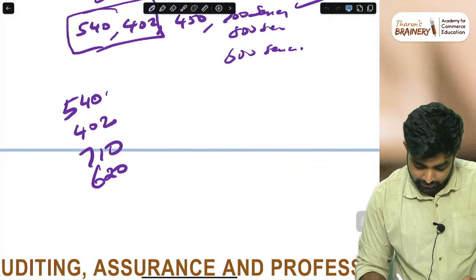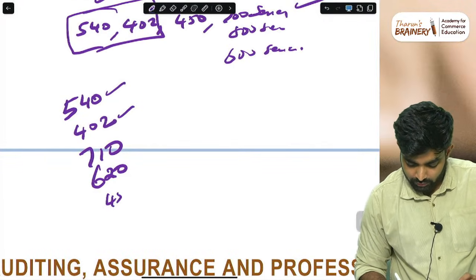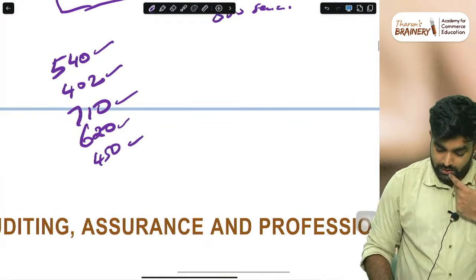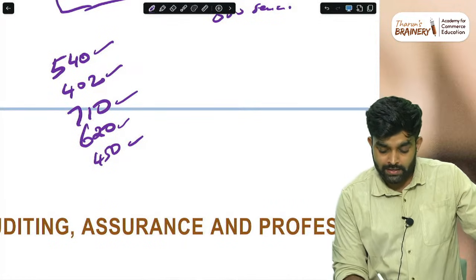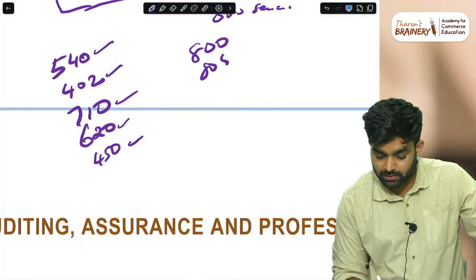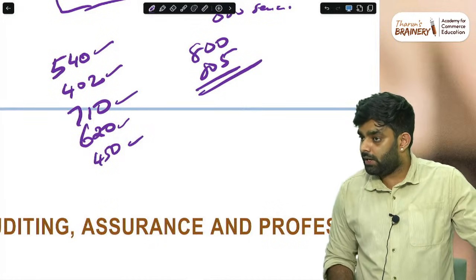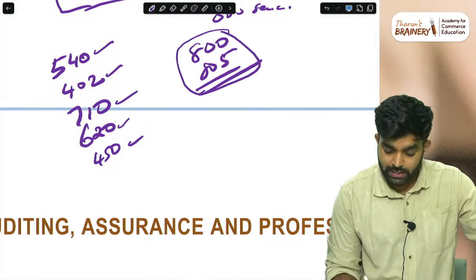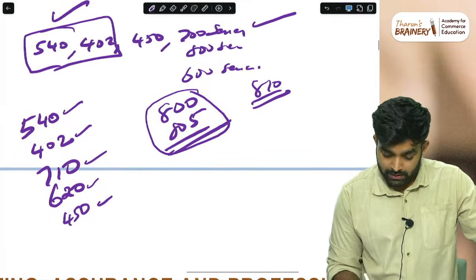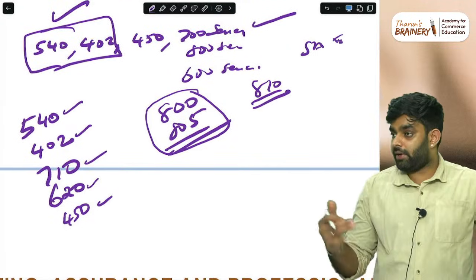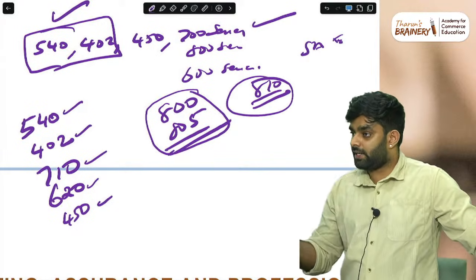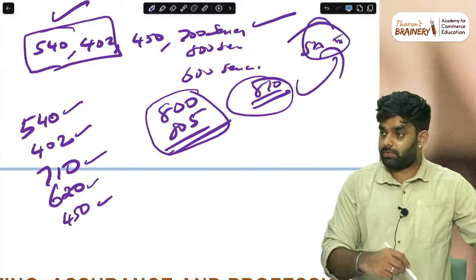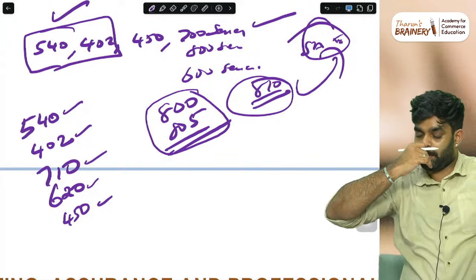So we have 540, 402, and you need 450. Then 600 series 610, 600. Other time we will see. 800 series this attempt, I think these two are important. 800 series we will touch upon these two also. Then if there is still time, 810 will cover. SAE, SRA, I'll upload a video. Inside that, whatever small standards we are unable to finish day after tomorrow, I'll club it in there also, so that everything is over.